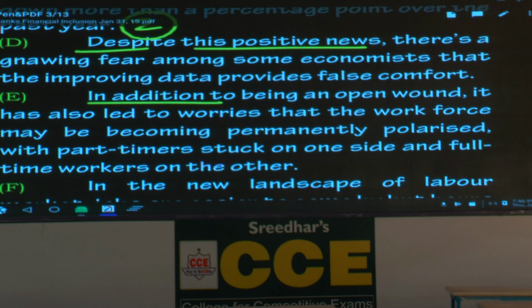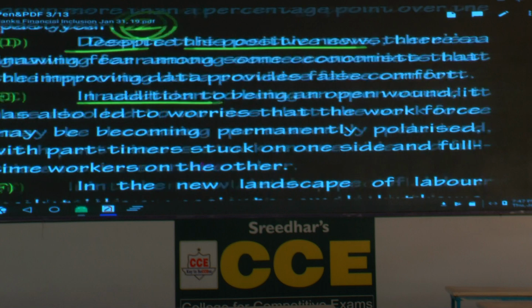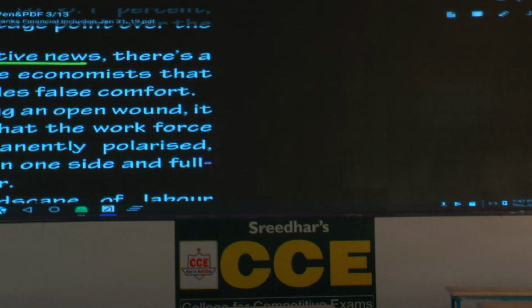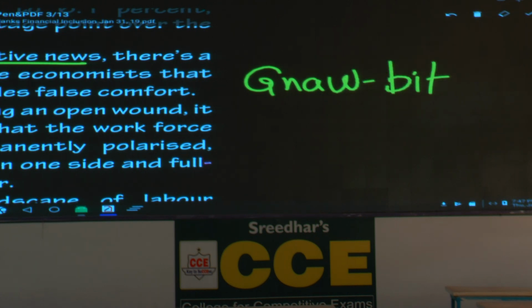There is a gnawing, underline the word gnawing, gnaw. One of the meanings, typical meaning rather, gnaw means to bite in small bits. There is one more word for that, please write that word. The primary meaning, bite in small bits.